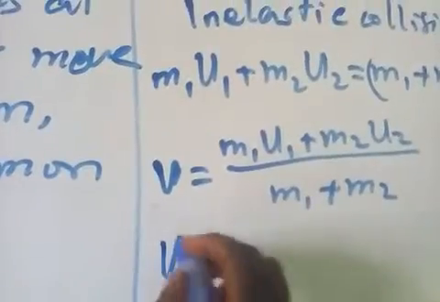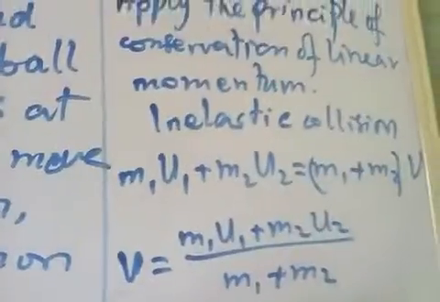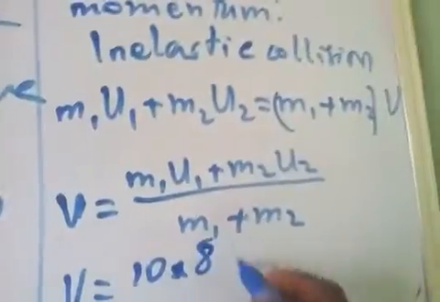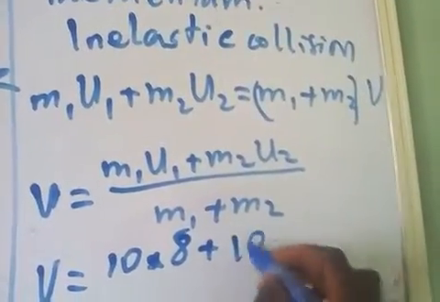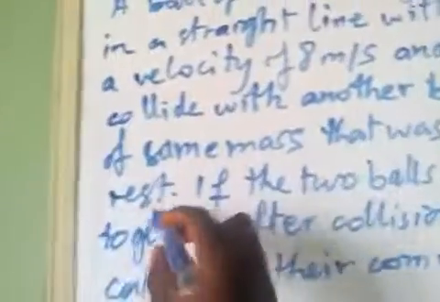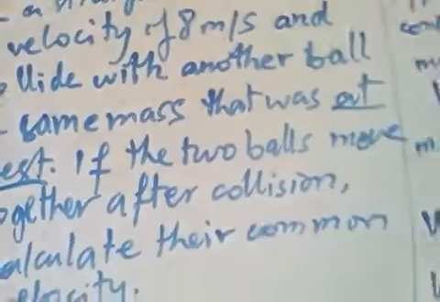We now substitute. So by substituting, we now have v. Now m1 is given as 10 kg, times u1, which is 8, plus m2, also 10 kg, and u2 is given as 0 because the object is said to be at rest. When they say that an object is at rest, it means the velocity of that object is 0.